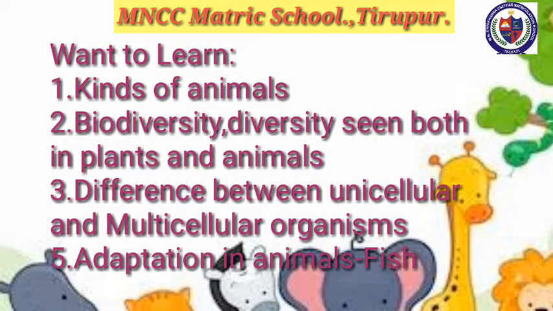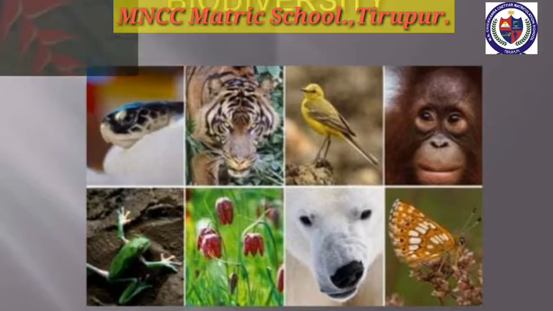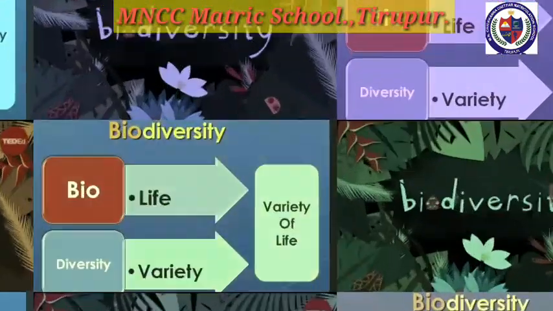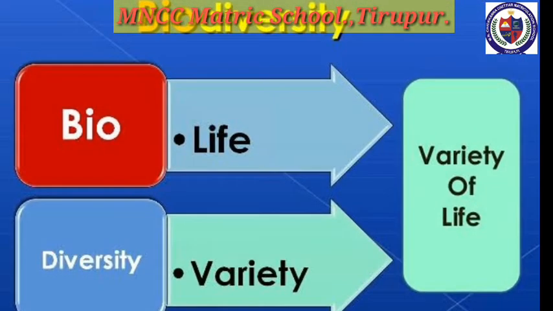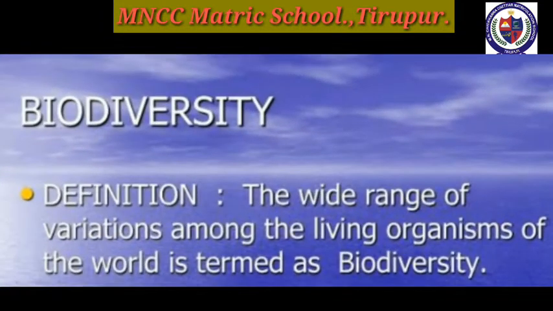In the living world, a lot of diversity is seen both in plants and animals. Every plant and animal is unique. So what is biodiversity? Bio means life and diversity means variety. So biodiversity means variety of life. So next we move to the biodiversity definition. The wide range of variations among the living organisms of the world is termed as biodiversity.